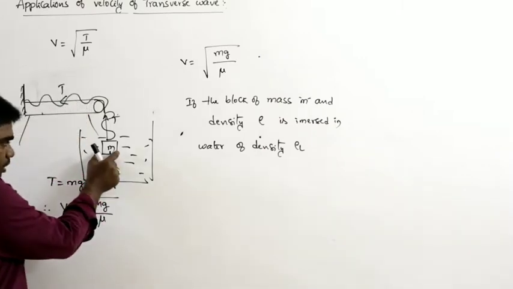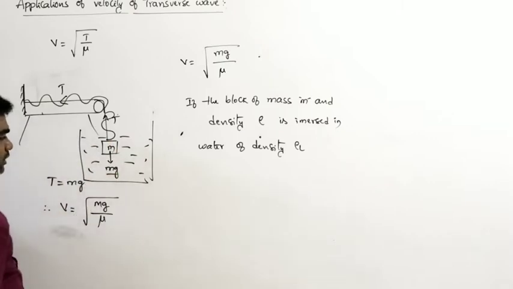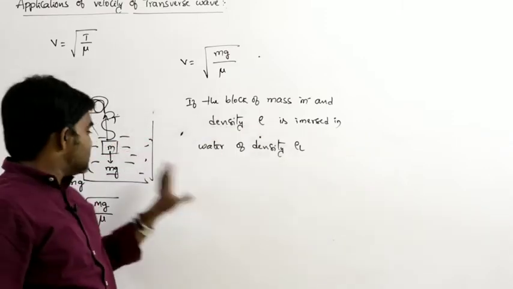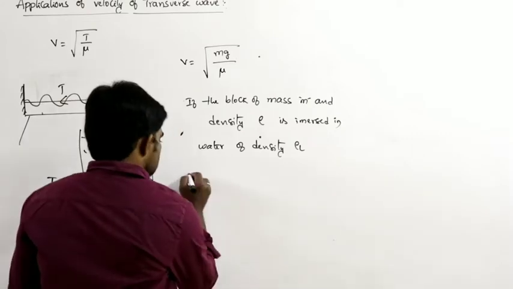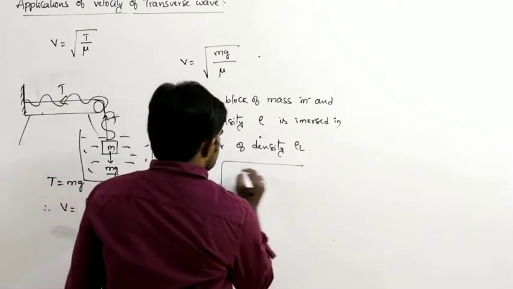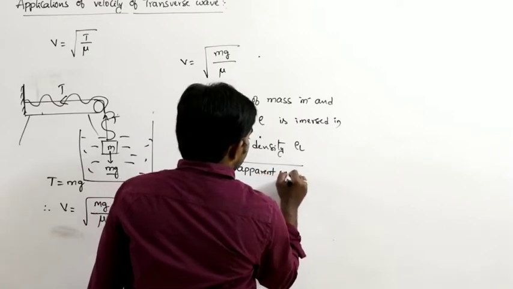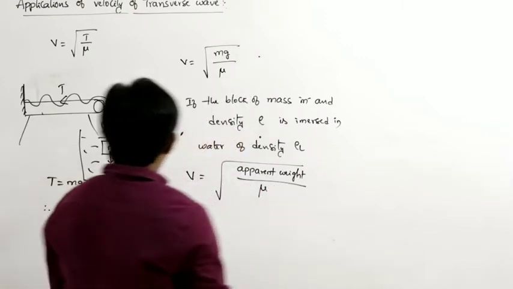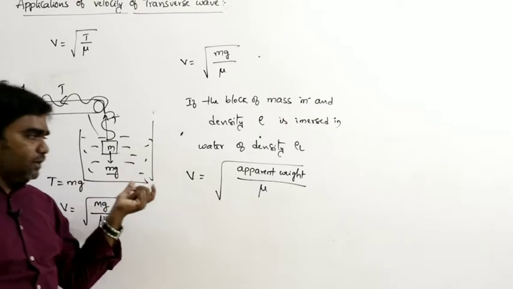The block has weight mg acting downwards. Then what is the velocity of the transverse wave? Generally here, the tension in the string is nothing but the apparent weight, divided by mu. In this situation the tension in the string is nothing but the apparent weight.